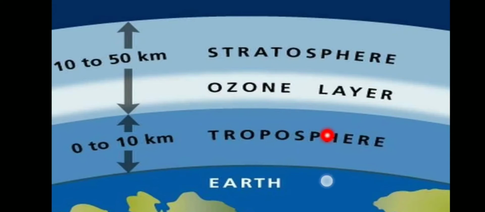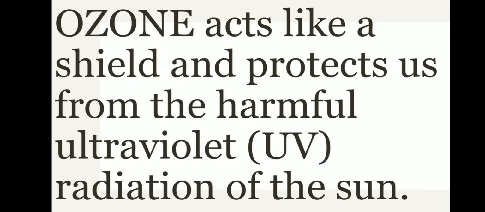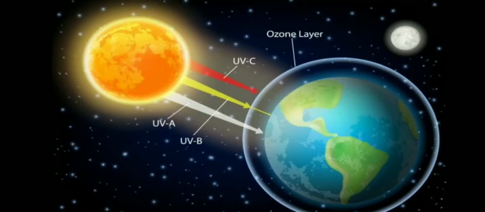You can see here the Earth with the troposphere, the closest layer, and the stratosphere with the ozone layer protecting the Earth. Ozone acts like a shield and protects us from the harmful ultraviolet radiation of the sun. You can see in this picture ultraviolet C, B, A, all radiations coming from the sun, and this ozone layer is protecting the earth from ultraviolet rays.